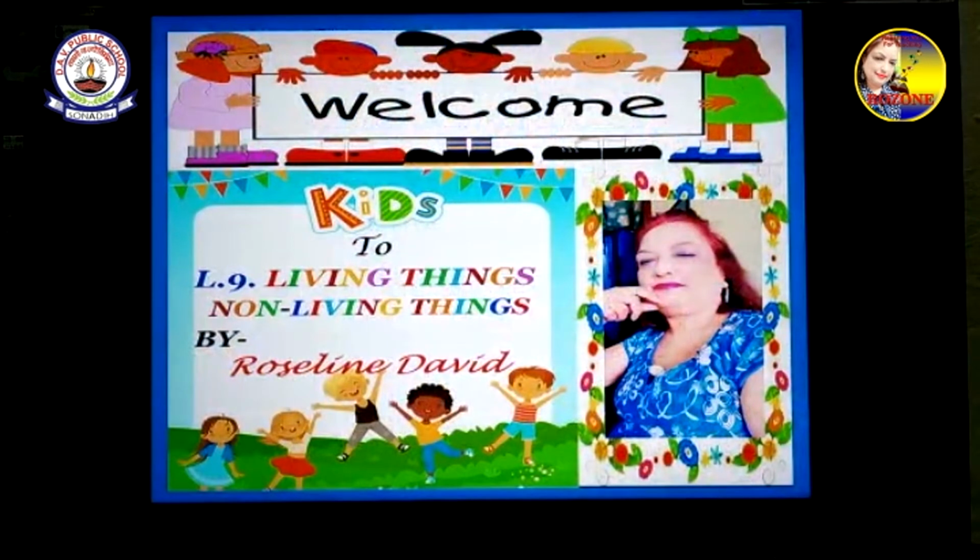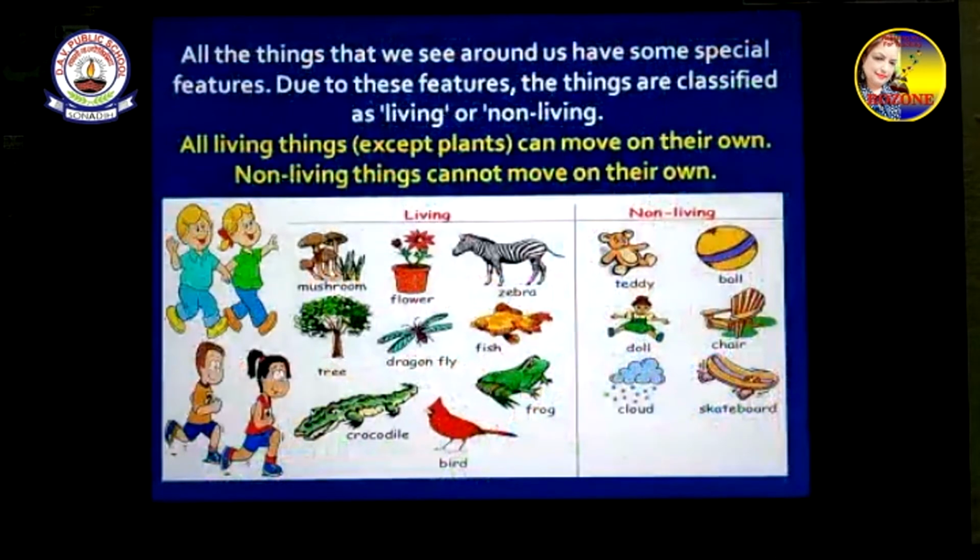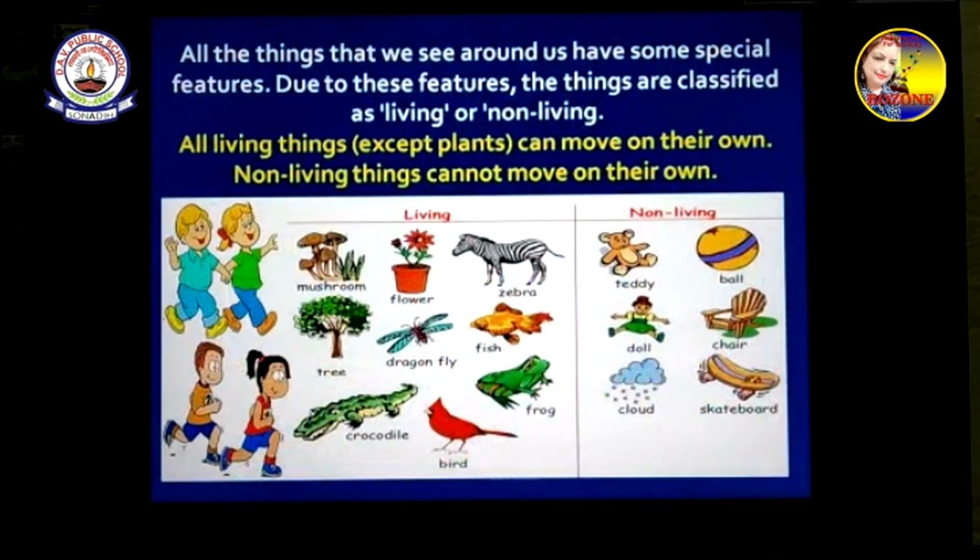Welcome, kids, to lesson 9, living things and non-living things. As I told you, children, all the things that we see around us have some special features. Like if you see human beings, they have eyes, ears, nose, hands, legs.